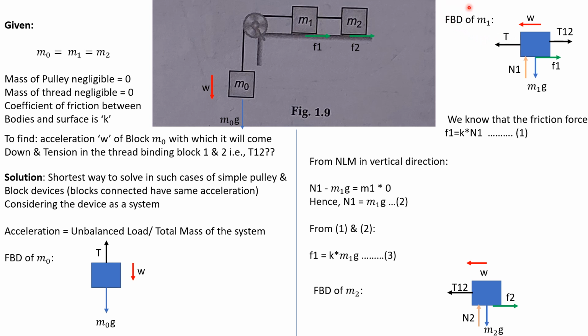Same way for FBD of m1. This side the tension force is acting here. m1g is acting downward, but the normal reaction which the surface is providing is N1, which is here, in the upward direction. Okay. This block is moving with w in this direction because m0 is coming down with w. This one will also go with w in this direction.